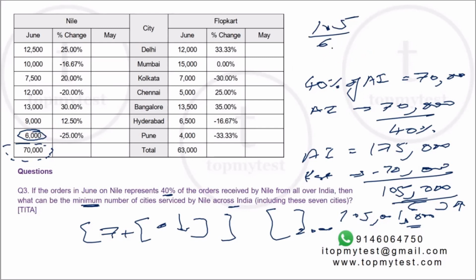Even if you put 5999, it will not change the number that much. This will be basically 35 by 2, which is 17 and a half. Now you cannot have half a city, so you'll have 18 more cities. 17 plus 8. Overall, there will be at least 25 cities which were serviced by Nile using these orders.